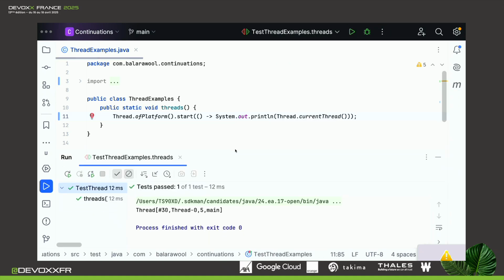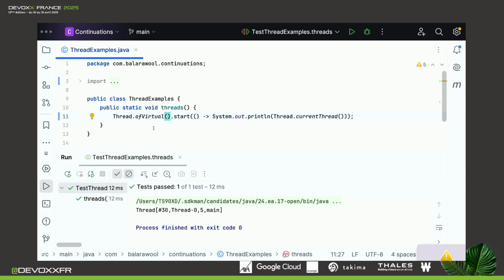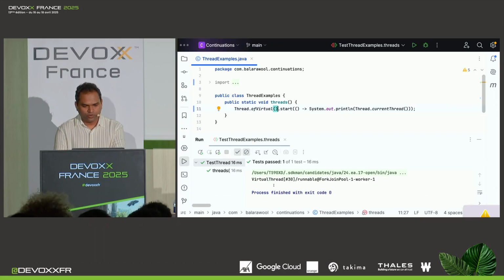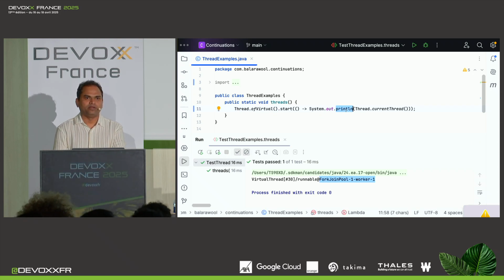If I run this, I should see that it creates a new platform thread like this. You can imagine a similar way to create a virtual thread. In fact, there is. This gives us a virtual thread builder, and if we call start, it gives us a new virtual thread instance, like so. If you look at the toString representation of the virtual thread, there are a couple of things we can notice. First of all, this is the ID of the virtual thread, and that is unique for each virtual thread. Then this part is the platform thread onto which this virtual thread was mounted when it executed this statement, so we get some information about the carrier thread as well.